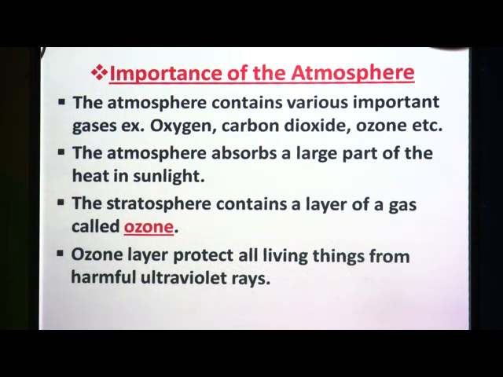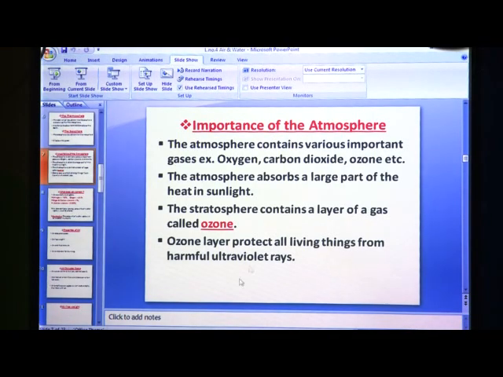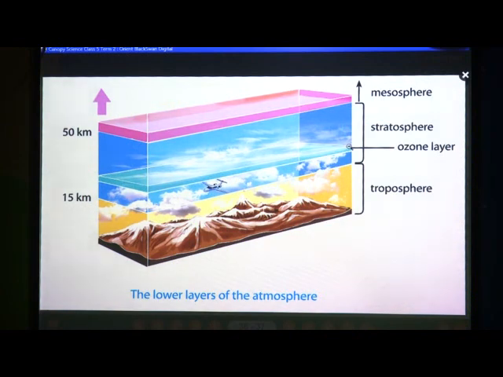And as I told you some time before, the stratosphere contains a layer of gas called the ozone. Once again I will show here. This green colored layer which is present in the stratosphere is the layer of ozone gas.